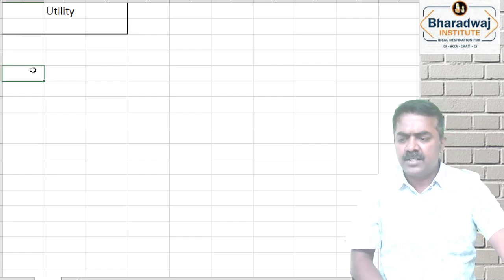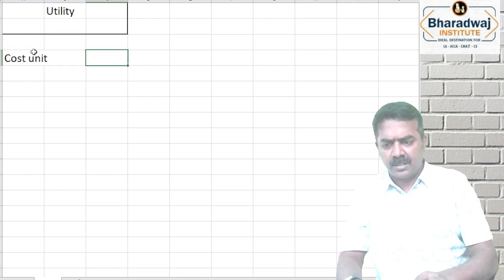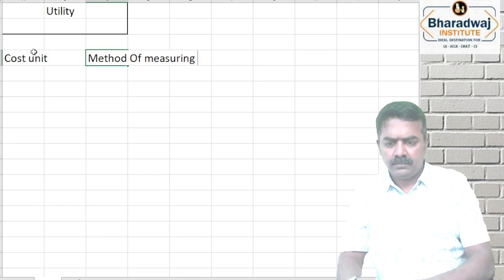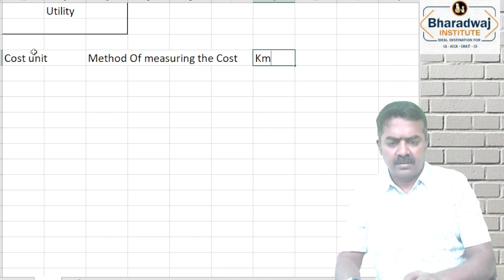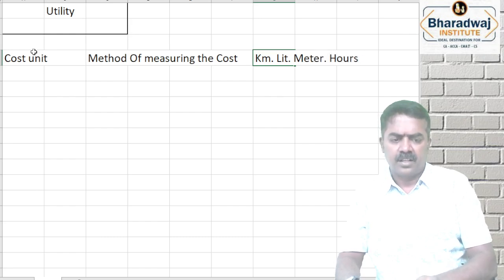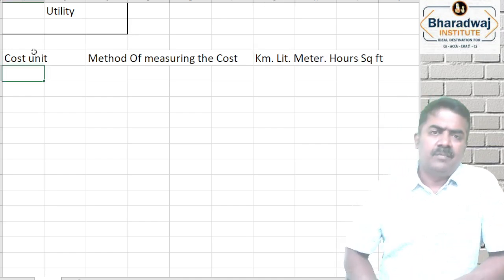There are basic things that are tested in the exam. What is cost unit? Cost unit is nothing but the method of measuring the cost. It can be kilometer, liter, meter, hours, square feet. Depending upon the nature of business that you run, we measure the cost.